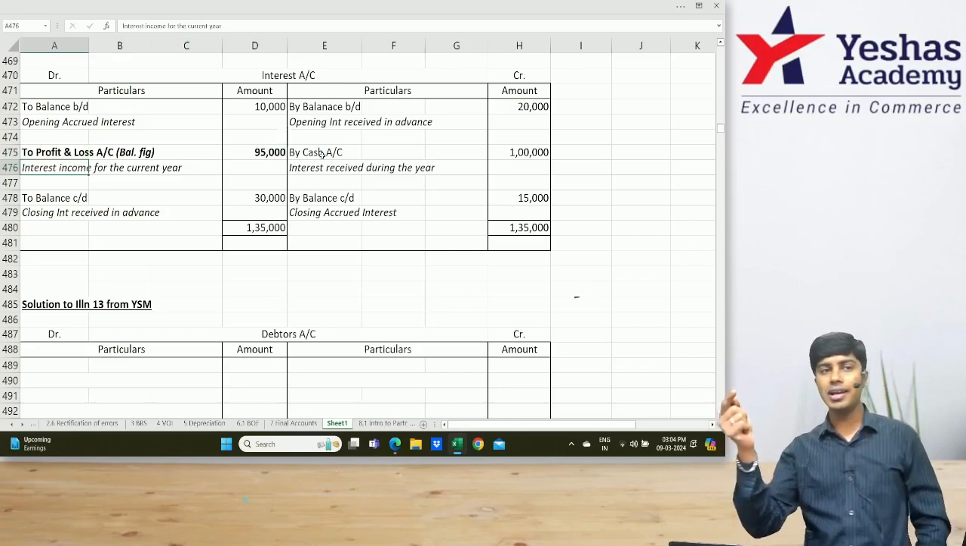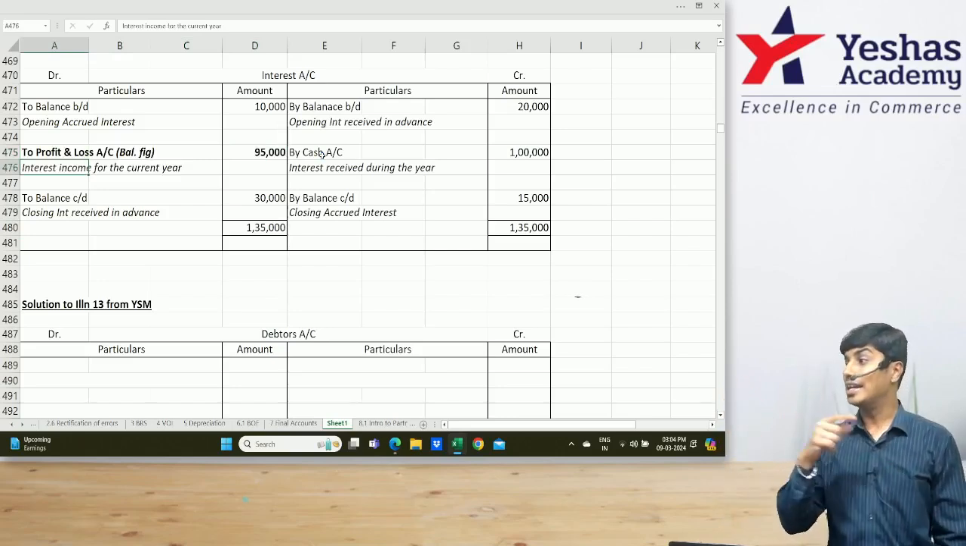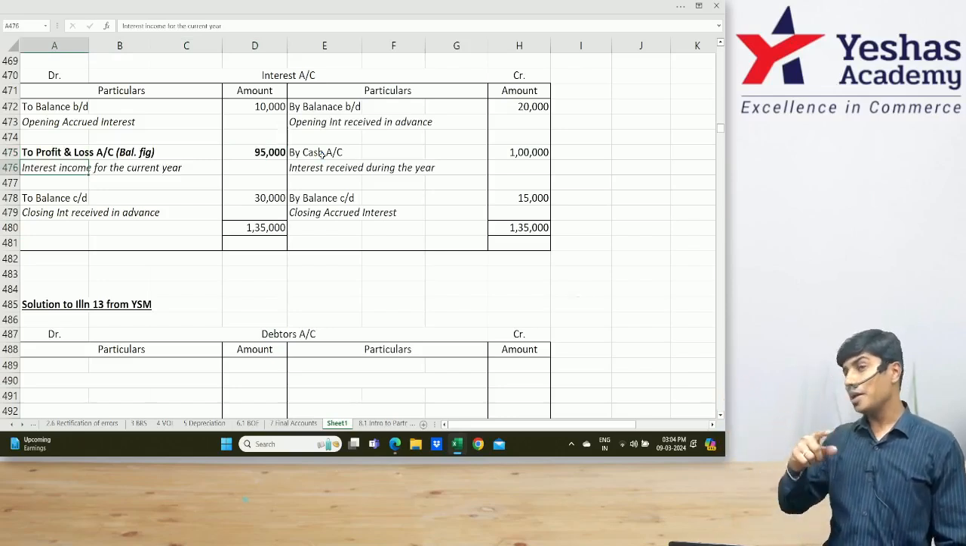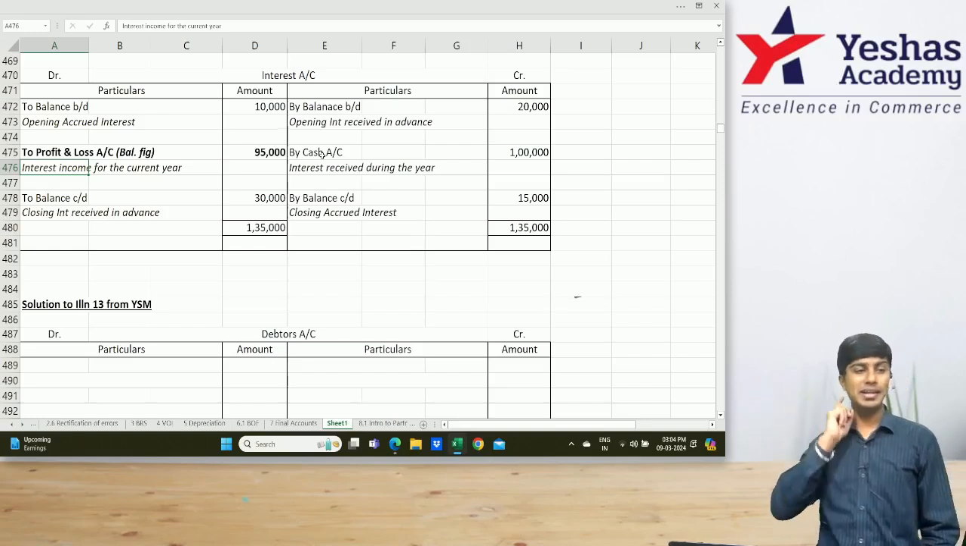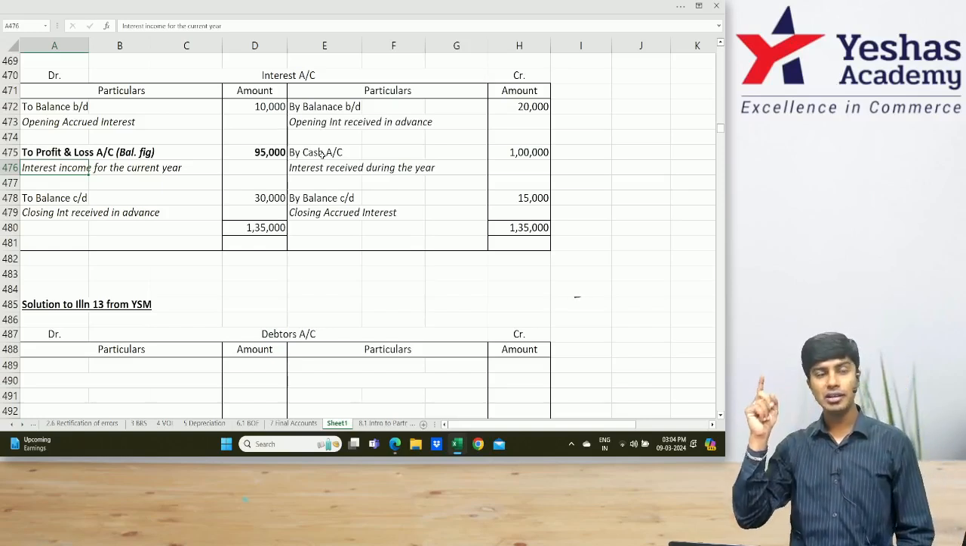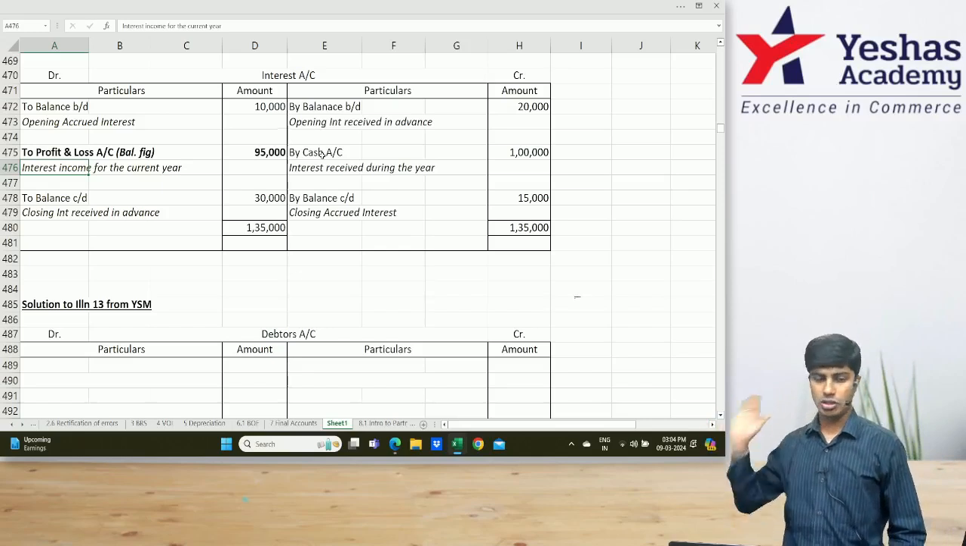In interest account, we'll write to P&L. In P&L account, we'll write by interest. Understood? That's it. Copy.